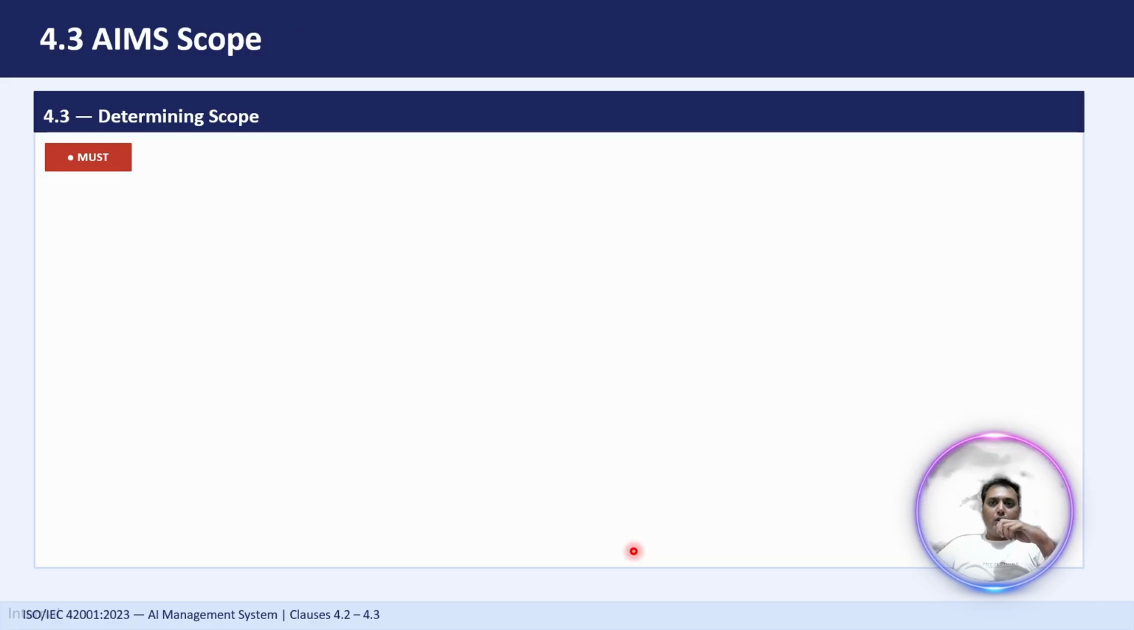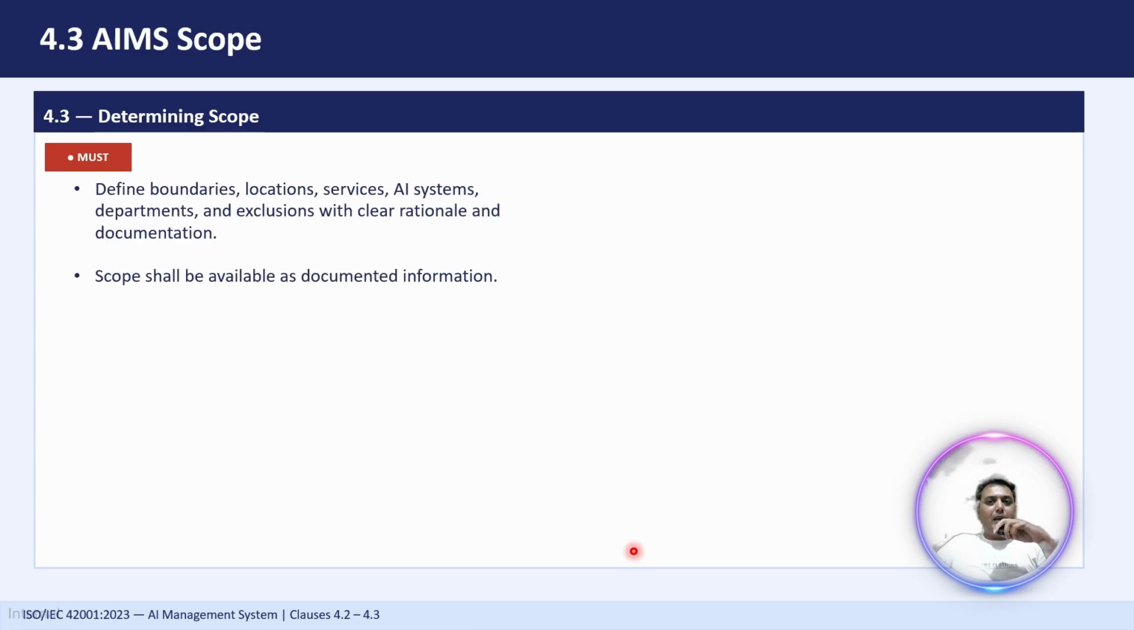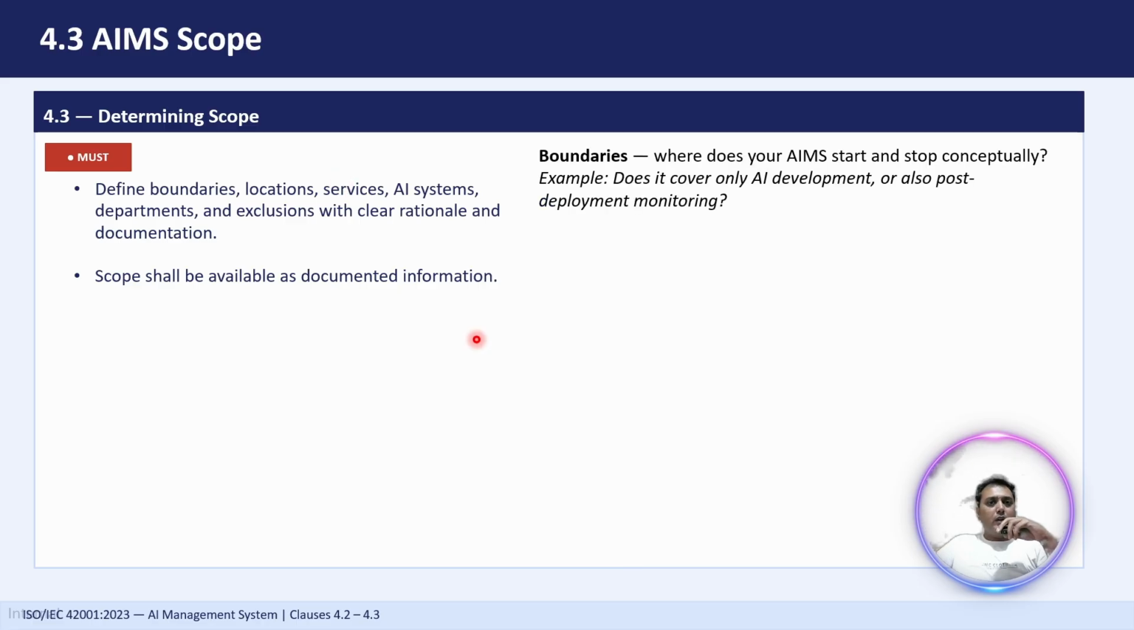Once we understand the organization and its context, we have also understood the interested parties. Now the next step is to determine the scope of the AI management system. The scope is basically the boundaries of the AI management system, right? So we have to clearly define what our boundaries are. Boundaries are basically where your AIMS starts and stops, conceptually. For example, does it cover your AI development process or also post deployment monitoring?